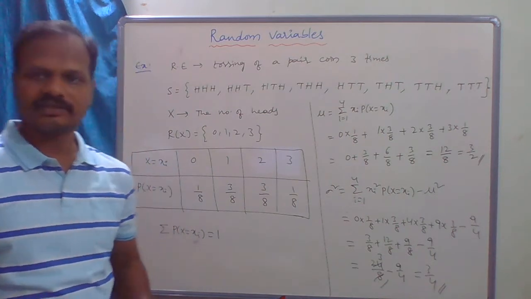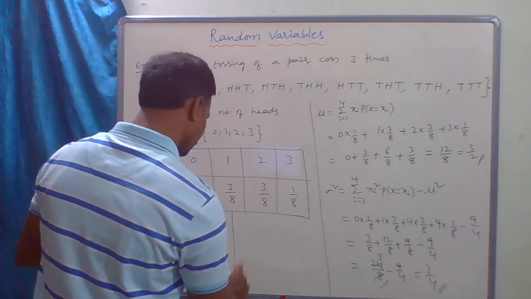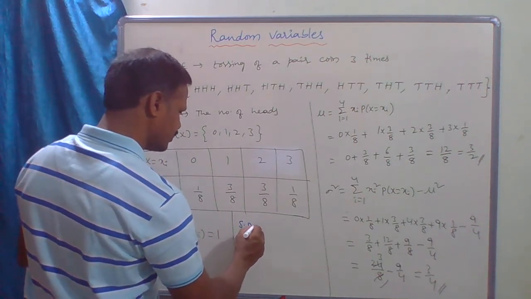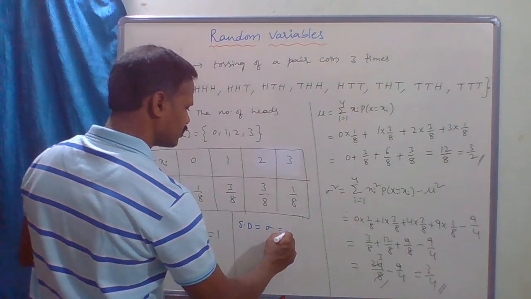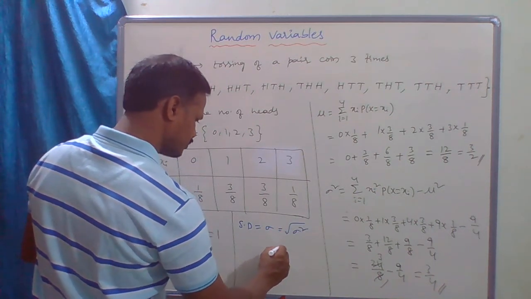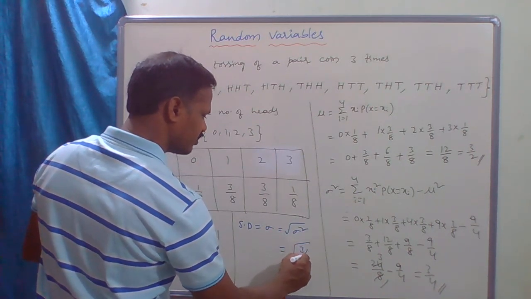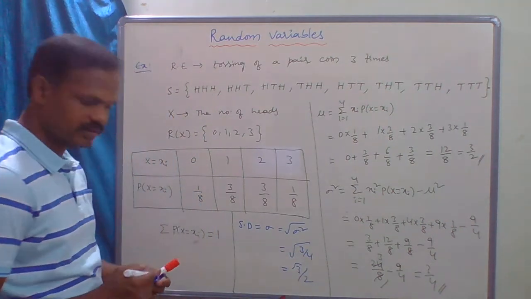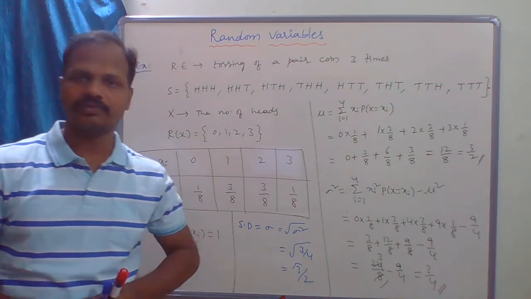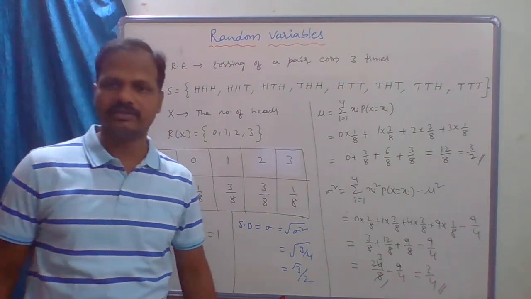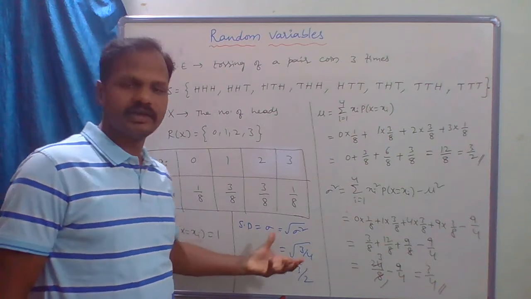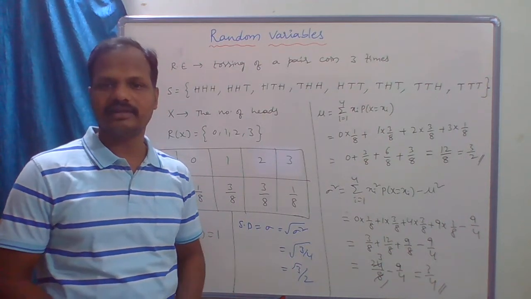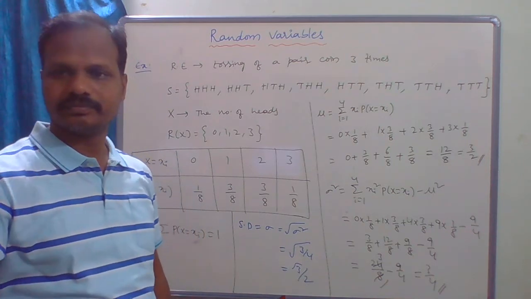Then, at last, the standard deviation. So what is standard deviation? Standard deviation is sigma, which is equal to the square root of sigma square, which is root 3 by 4, which is root 3 by 2. So this is the standard deviation. For a given random experiment, this is the way of finding the mean, variance and standard deviation. Clear?